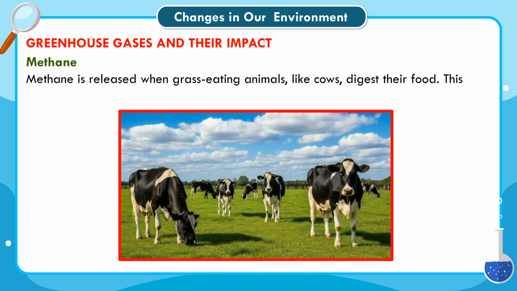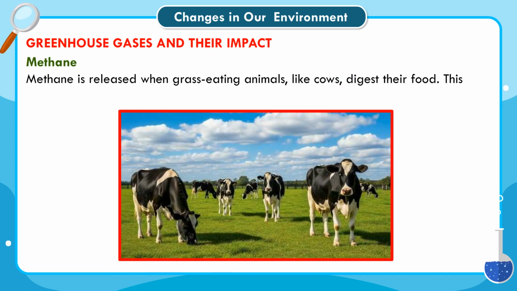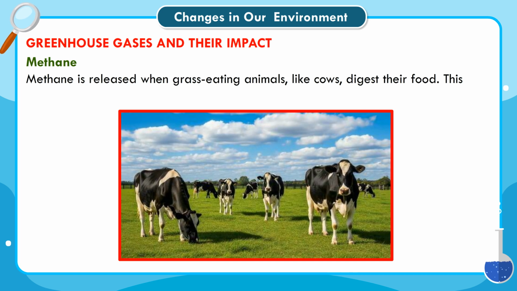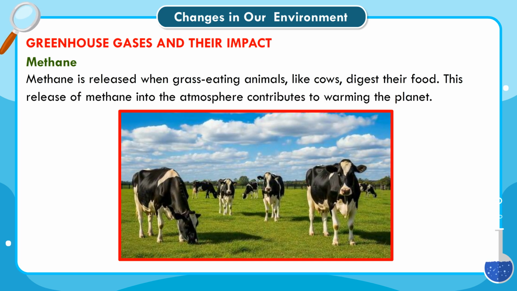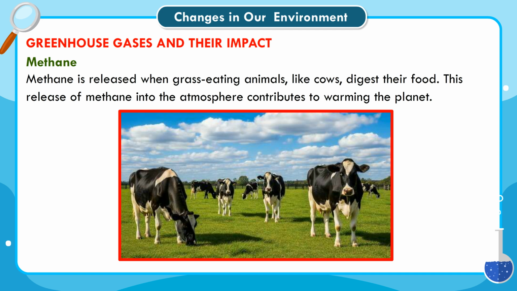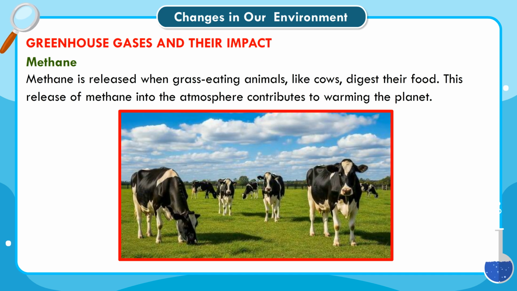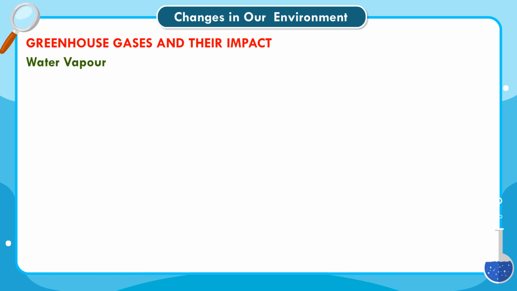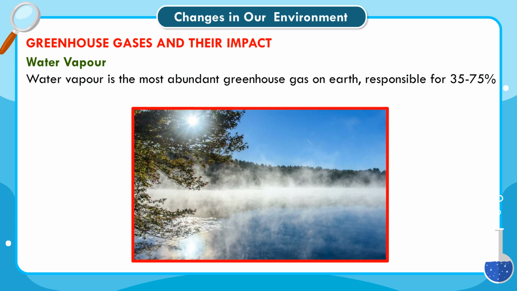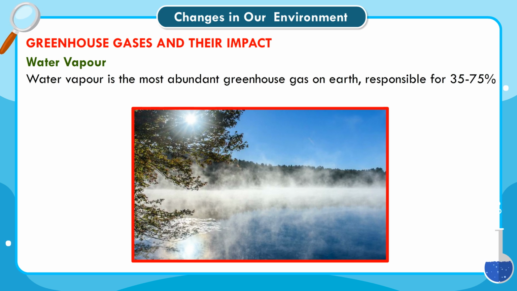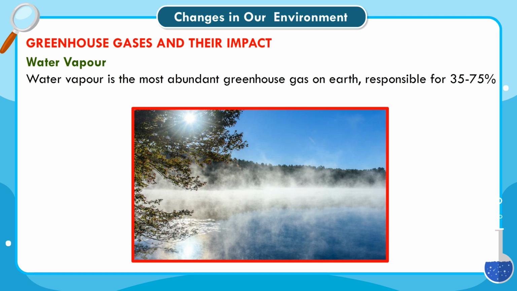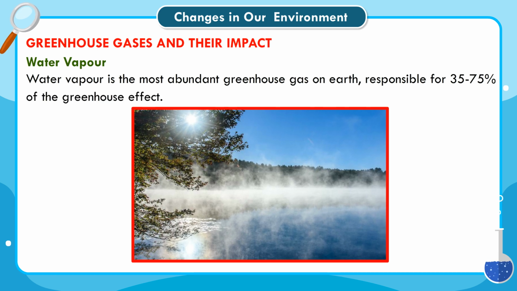Methane. Methane is released when grass-eating animals, like cows, digest their food. This release of methane into the atmosphere contributes to warming the planet. Water vapor. Water vapor is the most abundant greenhouse gas on Earth, responsible for 35 to 75% of the greenhouse effect.